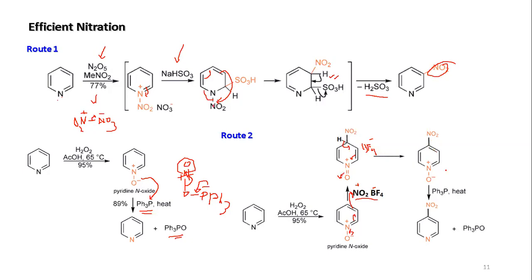Then what is your job? You have to get rid of this oxygen. So you use the triphenylphosphine, and triphenylphosphine will take out this oxygen. You will have the nitration at the 4th position. These are the two routes by which you can do nitration at the gamma and beta position. These are very, very important with respect to different competitive exams.